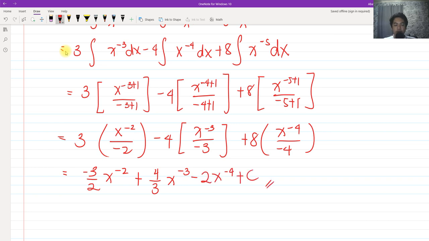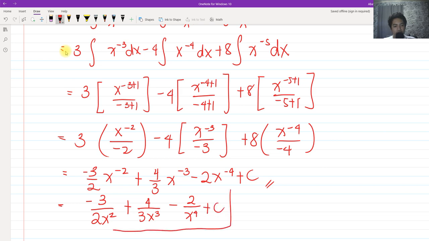So this can be our final answer, or we can wish to eliminate the negative exponents by getting the reciprocal of it. So we have negative 3 all over 2x squared plus 4 all over 3x cubed minus 2 all over x raised to 4 plus c. So that can also be our final answer. So that is for number 3.